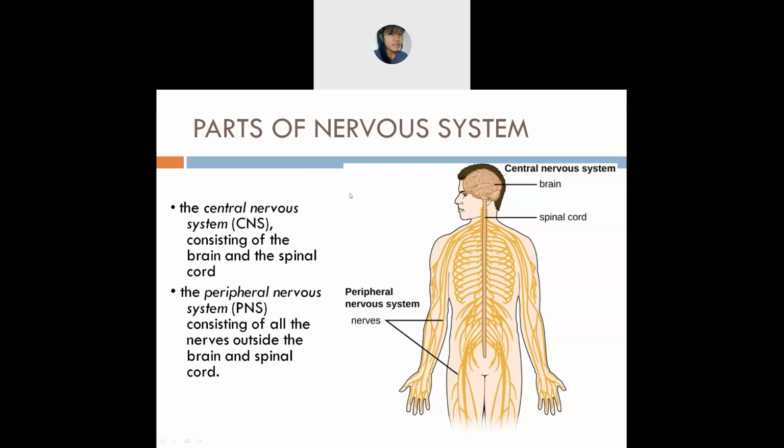Are you clear about the parts of the nervous system? First is the CNS, the central nervous system, and the PNS, the peripheral nervous system. In the central nervous system, you will see the brain and the spinal cord, these two. And in the peripheral nervous system, you will see all the nerves which are outside the brain and the spinal cord. Are you clear about the parts?